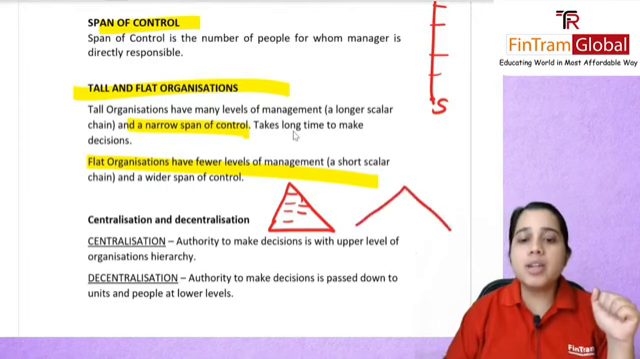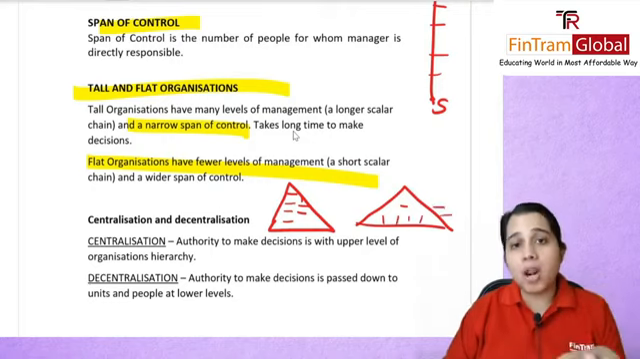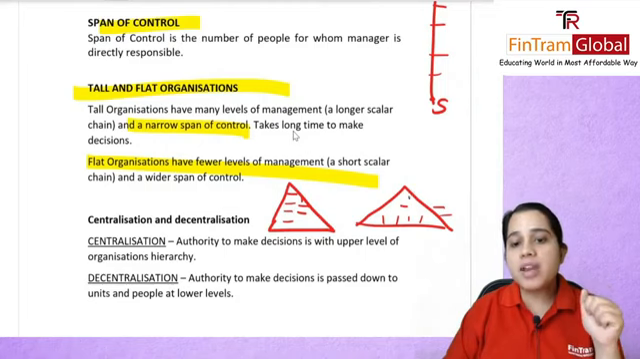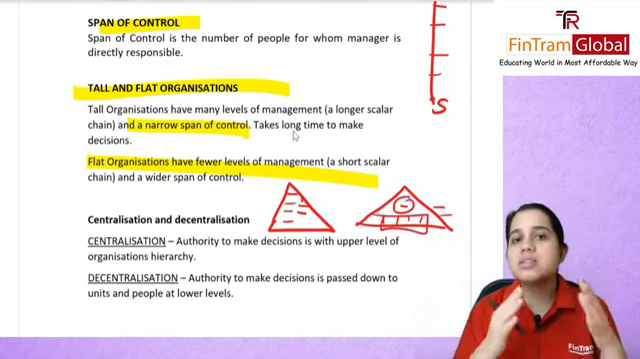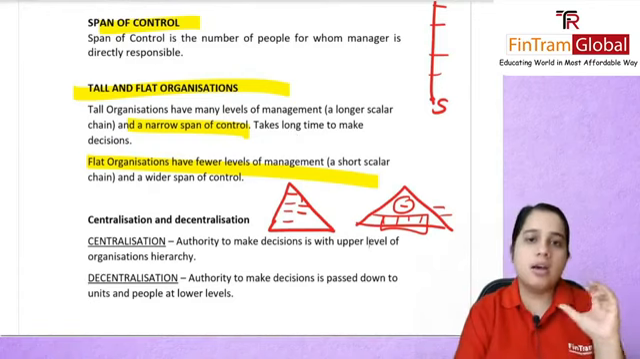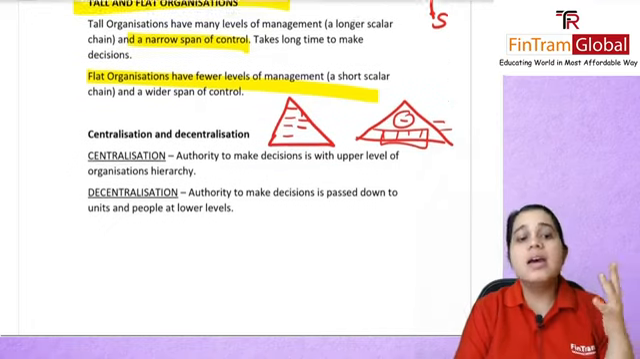However, in a flat organization, you will see that the levels are pretty much reduced, right? Only, let's say, 2 levels. So, it's a smaller scalar chain, but the span of control is wider. One person is managing so many people as compared to your tall organization. So, this is a distinguishing feature between these two types of organizations.